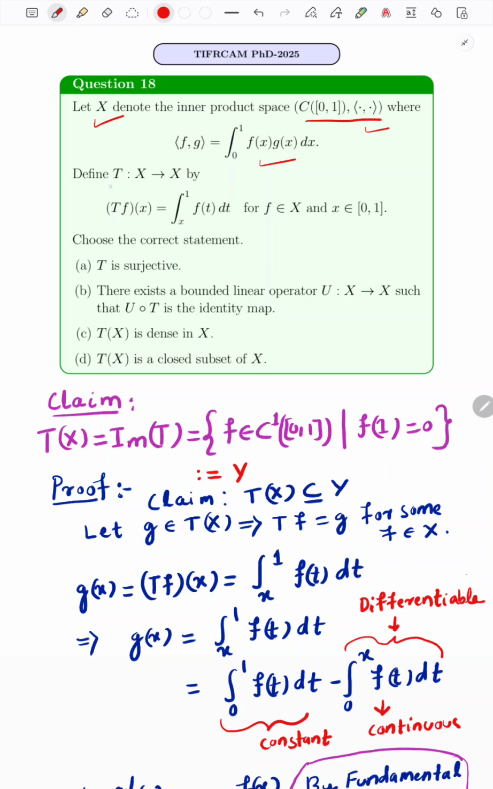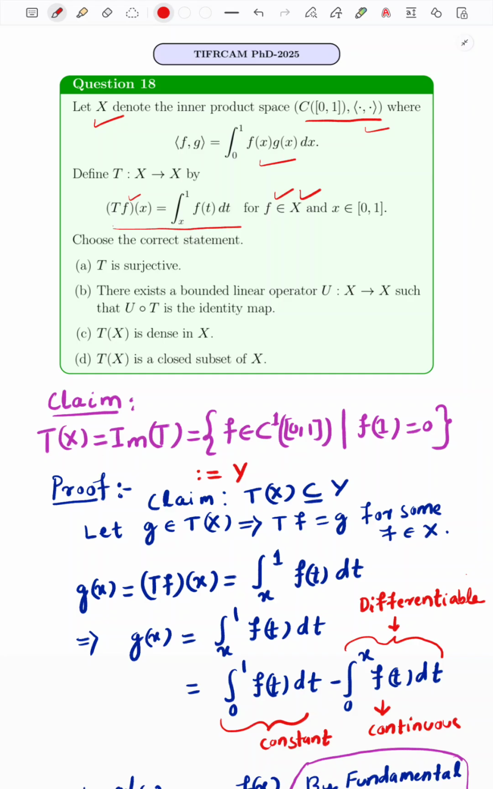Now we define a mapping from the X space to the X space. It is called the operator T, and this operator is defined in this way. It takes the continuous function f to the integral from x to 1 of f of t dt, for every f belonging to this continuous function space X.